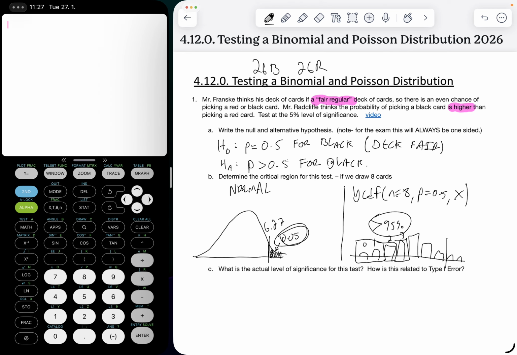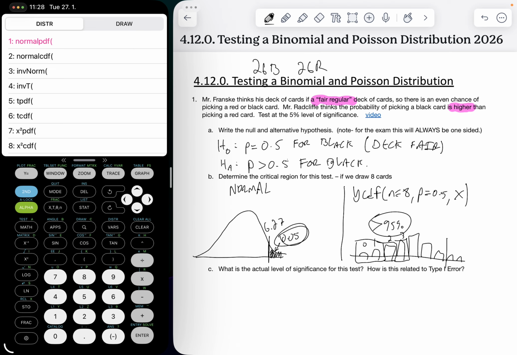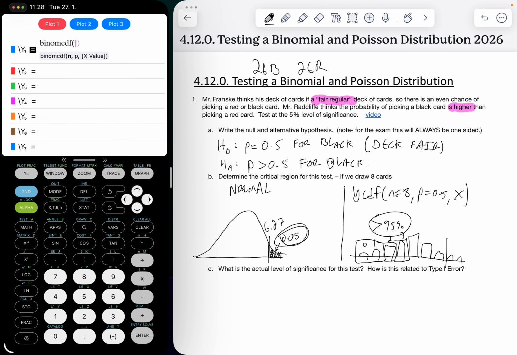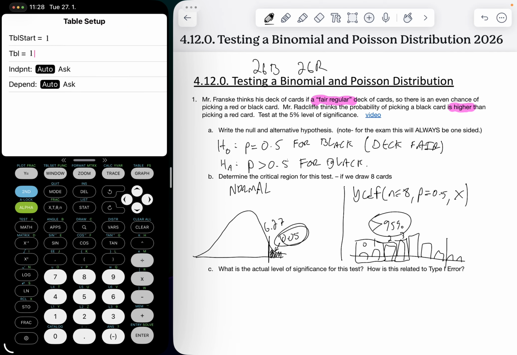So if I go to my calculator, an easy way to do this is in y equals. I'm going to do distribution, binomial CDF. Here we are. And I'm going to put in my n is 8, comma, my probability is 0.5. If you have the list in your calculator, this will look a little bit different, but it's the same type of idea. And I'm going to do x, because I want to see what's the probability of getting up to 1 or up to 2 or up to 3 or up to 4. And then I'm going to go to my table. I'm going to check out my table set just to make sure it's good. Starting at 1 is fine, and changing by 1 is good as well. So I'm going to go to second graph to get my table.